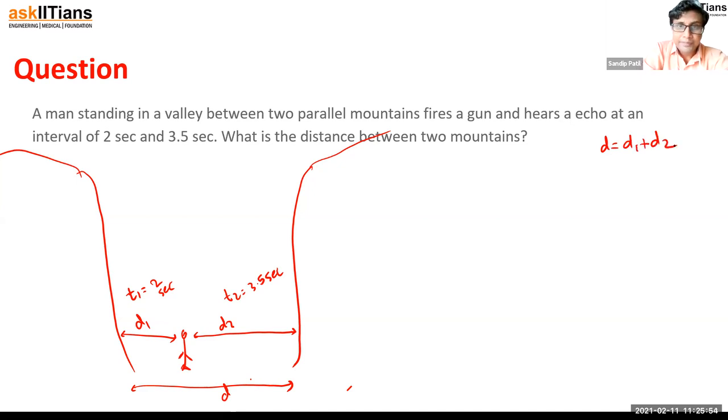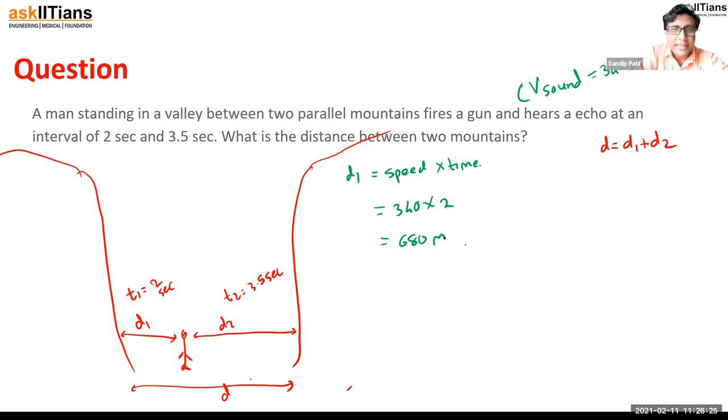How to calculate d1? We have already seen the formula: distance is equal to speed into time. So d1 is equal to speed into time. I haven't given the speed of sound, so let's take the speed of sound as 340 meter per second. Time is 2 seconds. So can we say this is 680 meter? d1 is 680 meter.